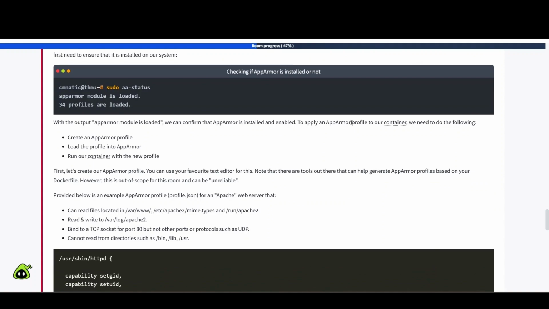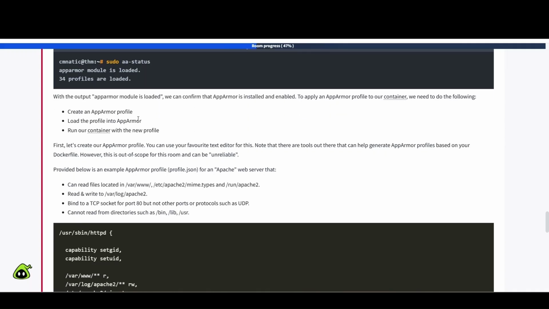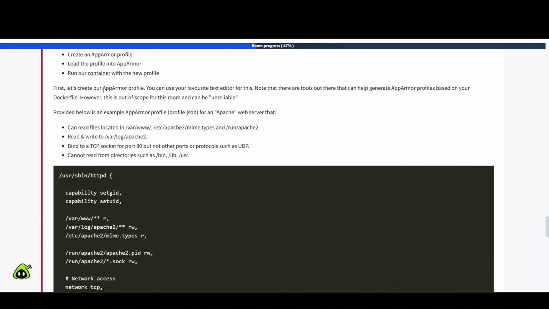To apply an AppArmor profile to our container, we need to do the following: create an AppArmor profile, load the profile into AppArmor, and then run our container with the new profile. First, let's create our AppArmor profile. You can use your favorite text editor for this. Note that there are tools out there that can help generate AppArmor profiles based on your Docker file. However, this is out of scope for this room and can be unreliable.